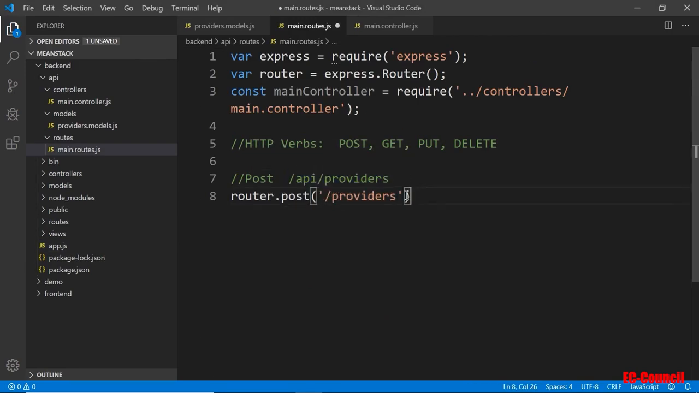Okay. So when I go to this endpoint, I'm going to load the main controller dot, I'll call it create, and we'll create that in a minute. It's a create function. That's one route.